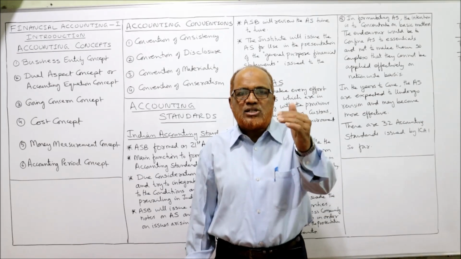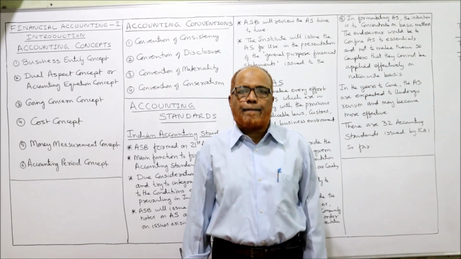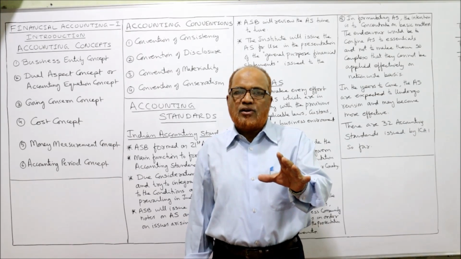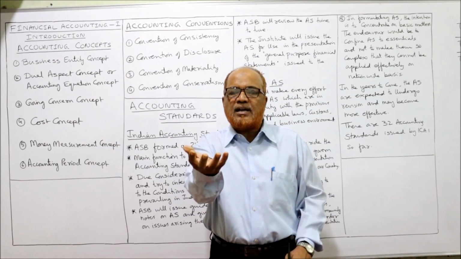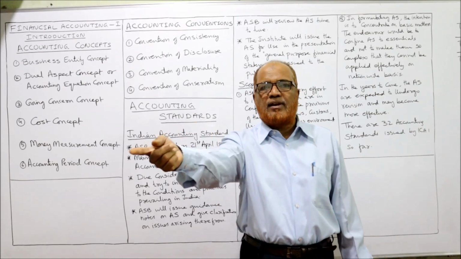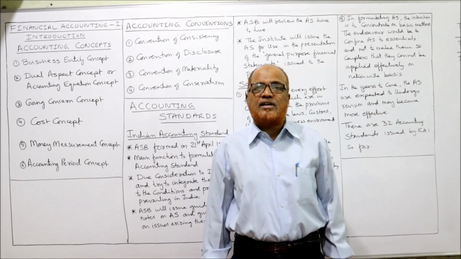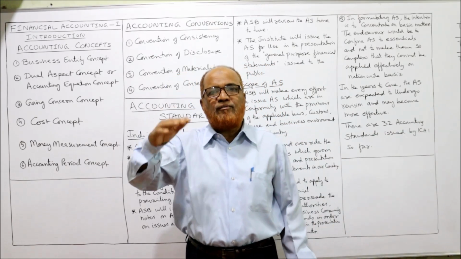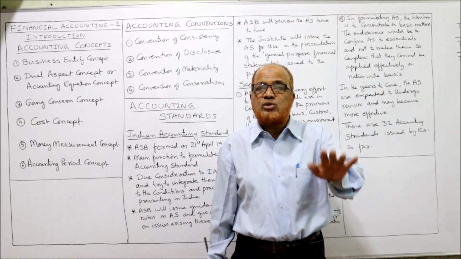That's why assets will be recorded at cost, less accumulated depreciation. We have purchased an asset for rupees so and so. Every year we are providing depreciation, and presently what is the written down value of the asset we will write in the balance sheet. We will not write what is the market value of the asset. The market value of the asset may fluctuate day by day. That will not be accounted because we are not going to sell.